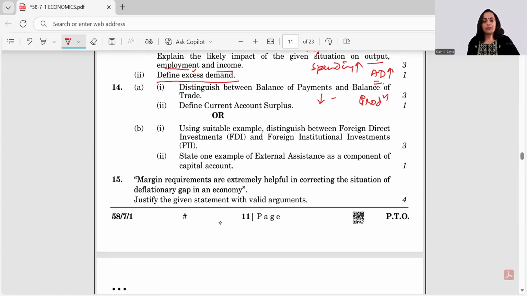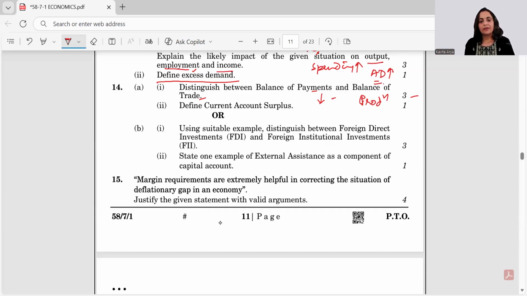Then the question number 14th A1. Distinguish between BOP and BOT. It's a clear question of 3 marks. Give any 3 points. You have a number of things like BOT is narrow, BOP is a bigger concept. BOT talks about only the current account. BOP talks about both the accounts, right? BOT can be in surplus and deficit, but BOP would always be balanced.